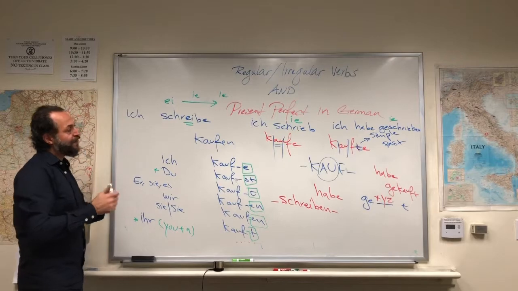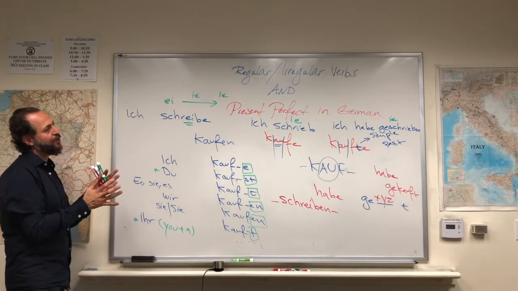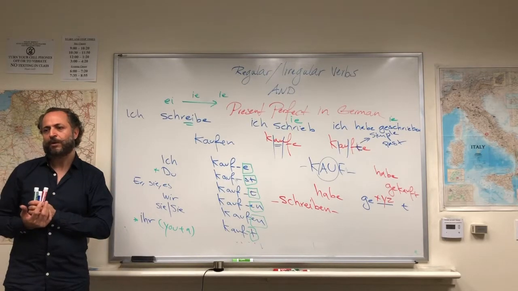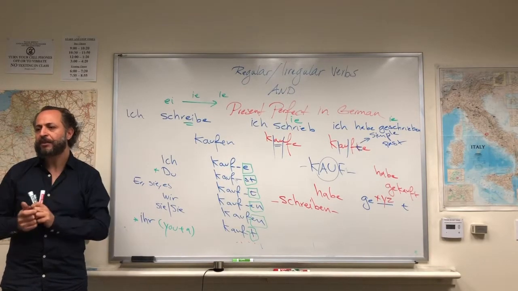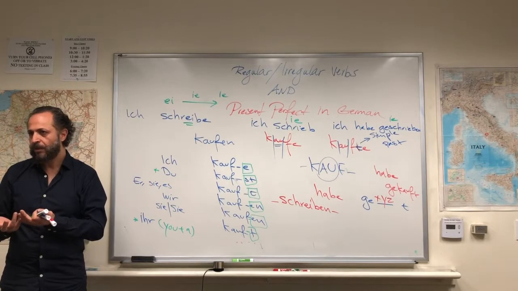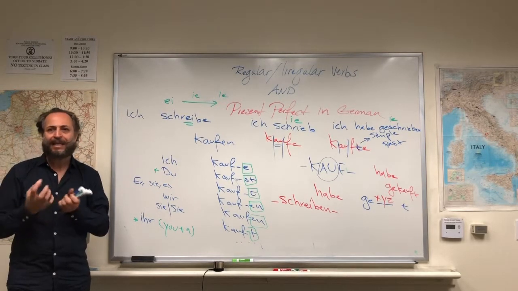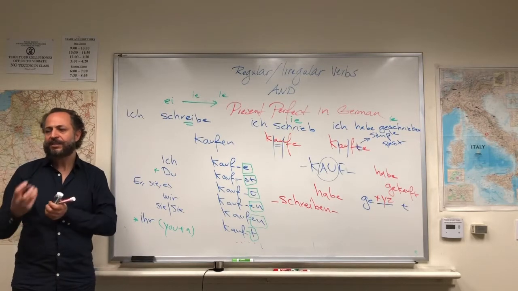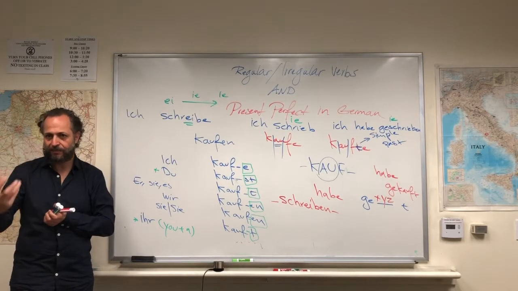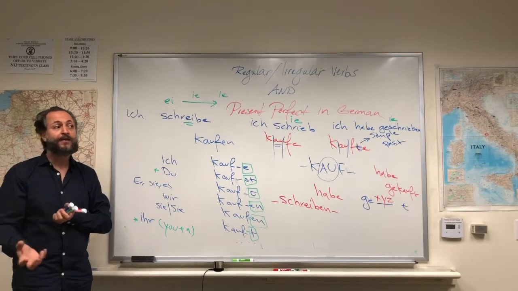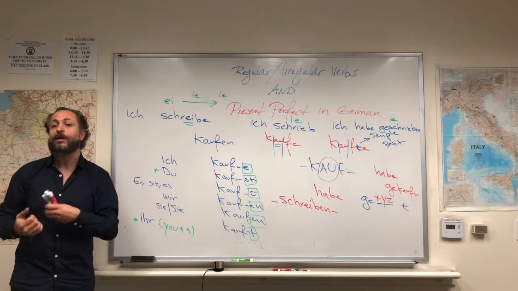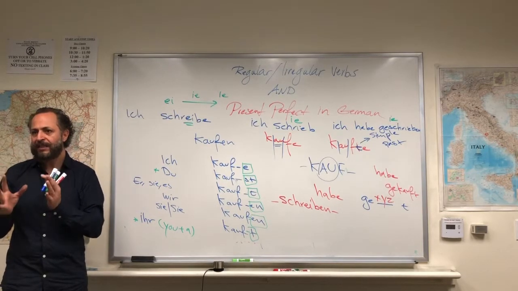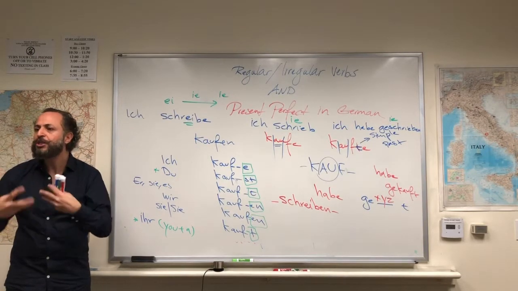Now, this is something that you have to know also in addition, that irregular verbs in German are not considered as irregular verbs. We call them starke Verben, which means strong verbs. We call them strong verbs because they adapt their vowel and vocalism according to the tense, and they change from the present and the past to present perfect. While the regular verbs for us in German are schwache Verben, which means weak verbs, that they stay stagnated, fossilized, and they don't change their vowels.